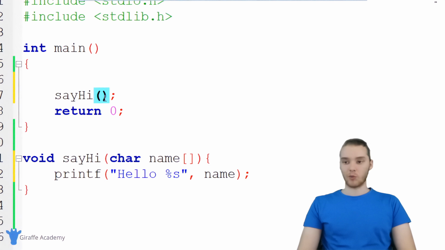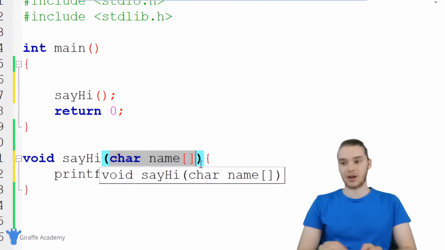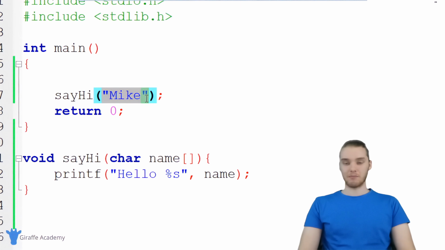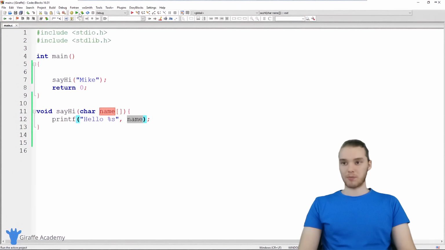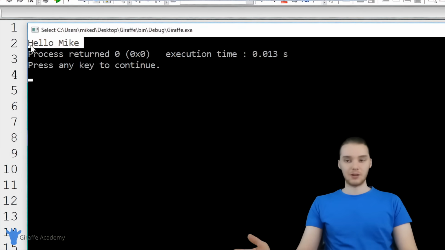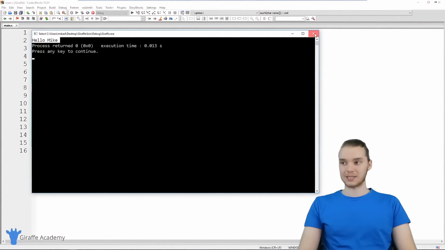Now, when I call this say hi function, because I specified that it's going to take a parameter, I have to give it a string. So I could give this a string like Mike, I'll put my name in here. When I call this say hi function now, I'm passing the value Mike into this function. So Mike is going to get stored inside of this name array, and we're going to be able to print it out down here. Let's run our program, and you'll see it says hello Mike. So instead of saying hello user, we're able to customize what it says.